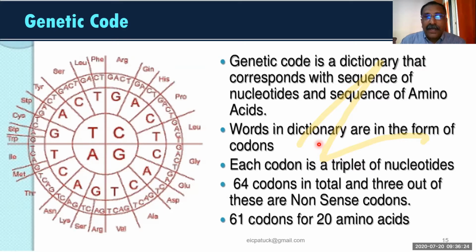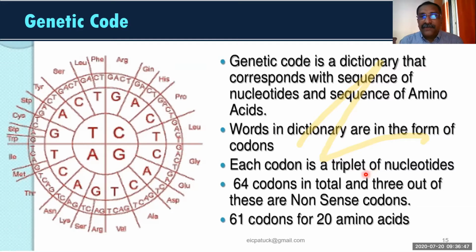Already I told you, each codon is a triplet of nucleotides, 3 nitrogen bases, and that represents an amino acid.